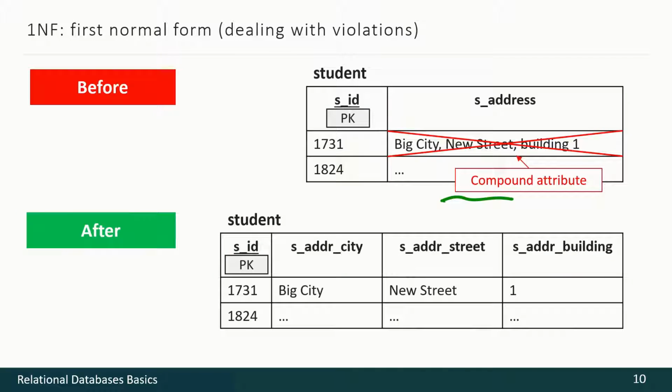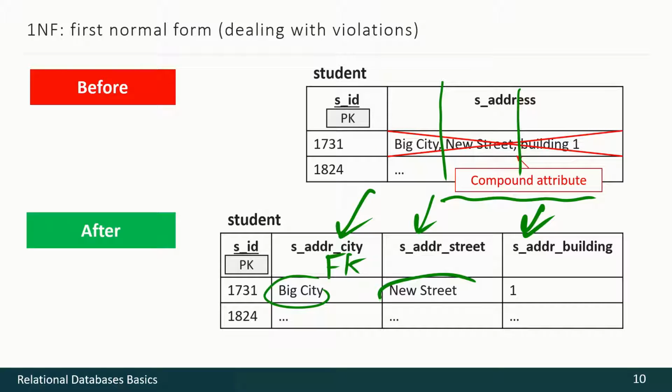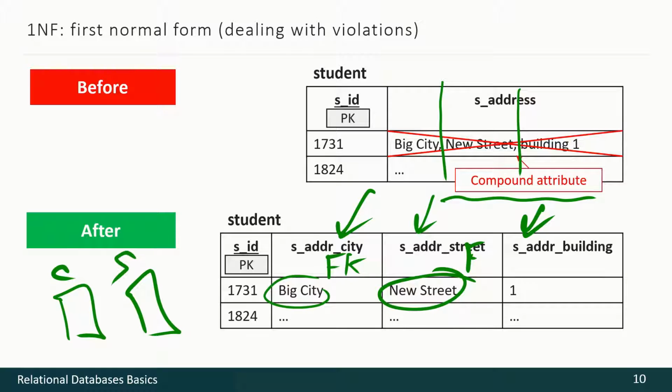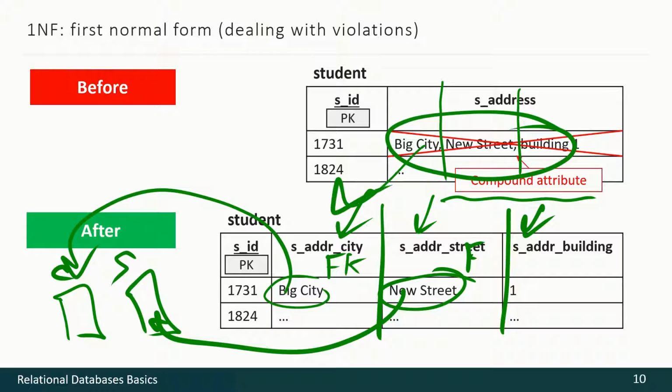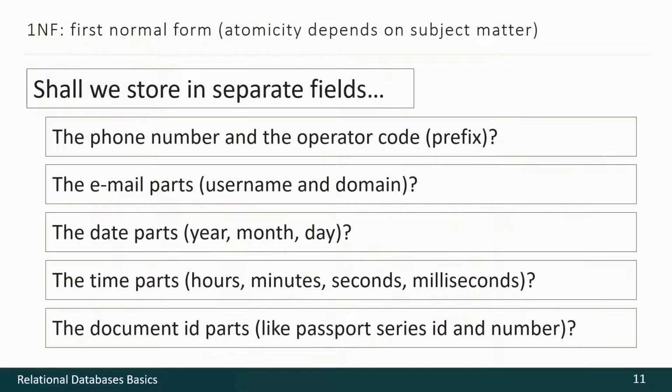If you have a compound attribute, first you have to split it and put it in several columns, in several attributes. And in real life, of course, these columns should contain foreign keys, and information about cities and streets should be put in different relations. But the first step is just to split the initial value into several attributes. But speaking about compound attributes, we should once again emphasize that atomicity depends on subject matter only.